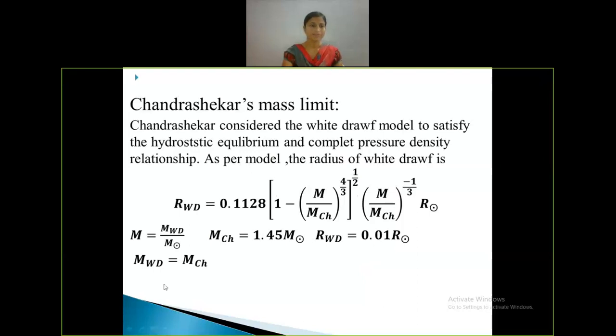Here capital M is the ratio of the mass of the white dwarf to the solar mass, and Chandrasekhar's mass limit is equal to 1.4 times the solar mass.